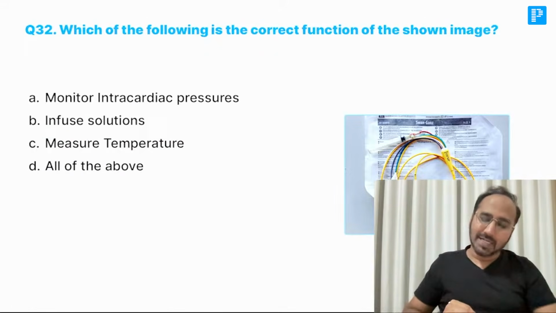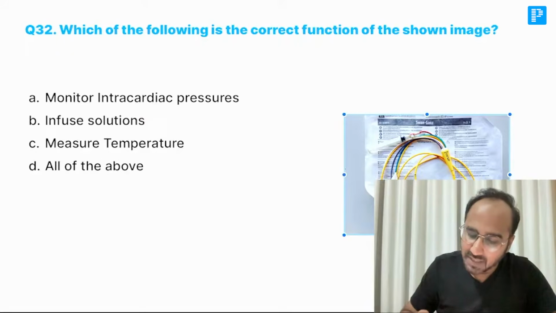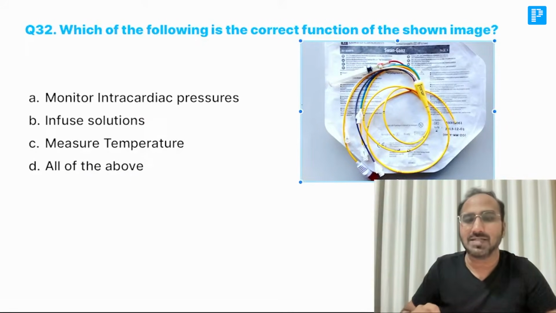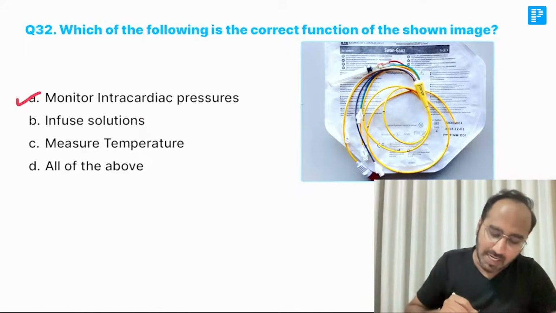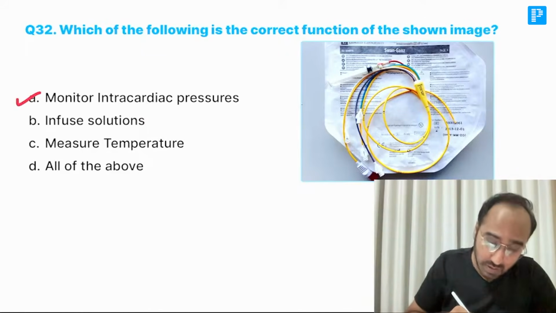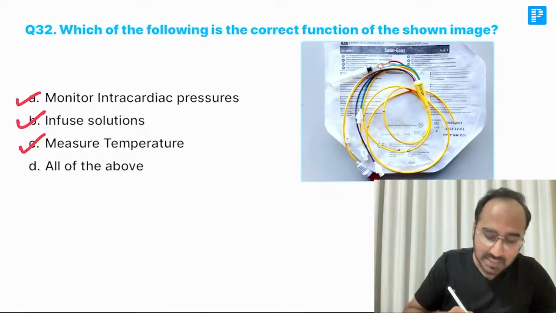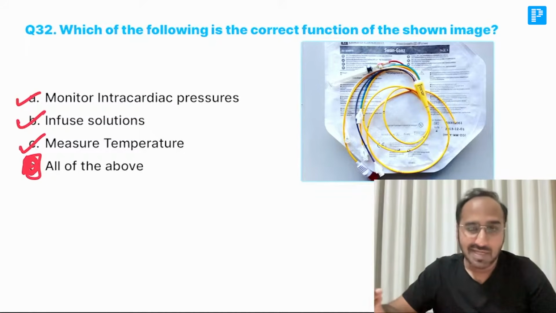Which of the following is the correct function of the shown image? Now the shown image or the given image is of what? It is the image of central venous catheter. This central venous catheter is used for monitoring the intracardiac pressures. It is also used to infuse solutions, and measure the temperature. So the answer for this is all of the above. To measure the central venous pressure and all, you can use this.